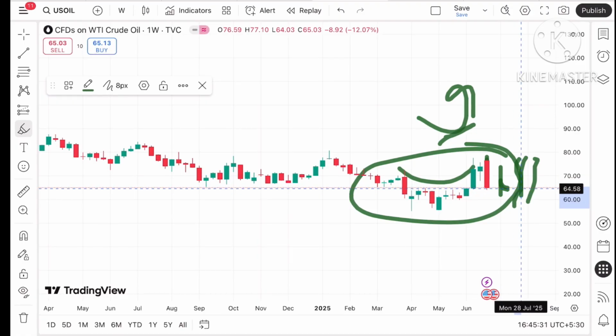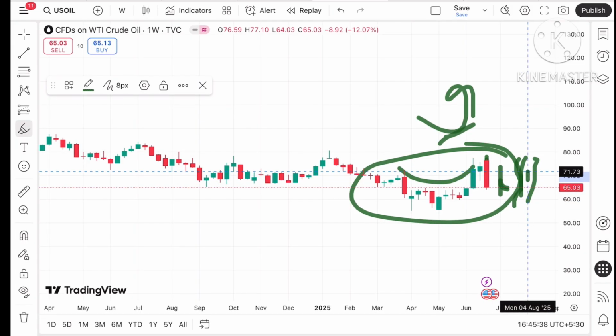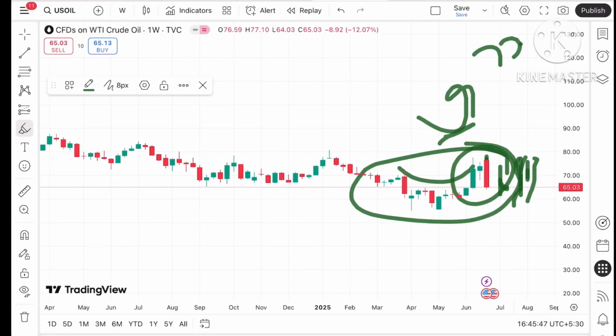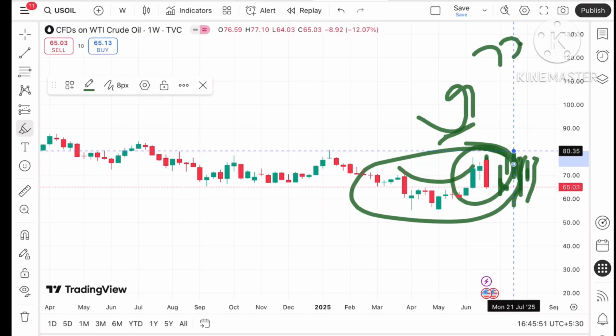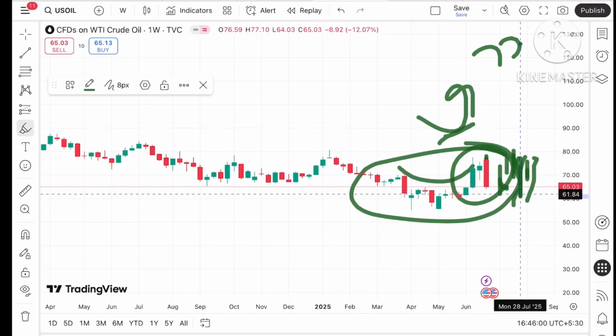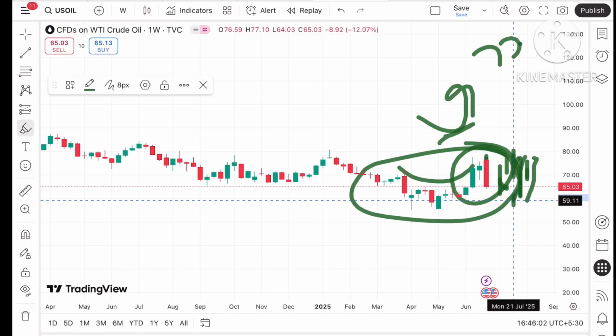Suppose if it bounces back from this level, it can go further upside towards 67.94, then to a level of 70, and from there a further upside towards 72.36, then to a level of 75.93, and then it will move over 77.4. Then there will be a move out towards this level and it can move towards 80.35, and then a further upside can be seen. But if that doesn't sustain, it can move towards 63.94, and from there a level of around 63.10, and from there a level of around 61.